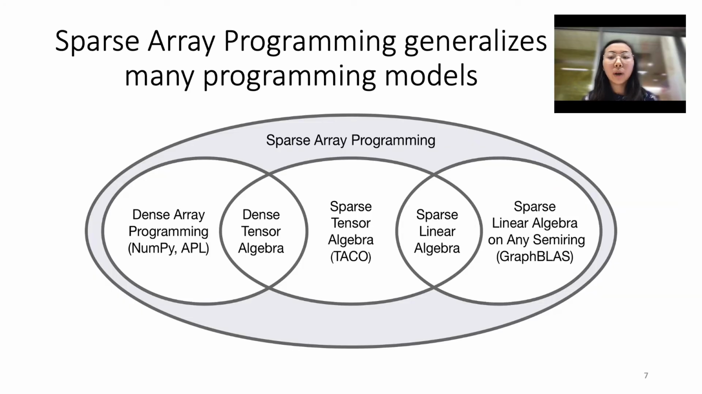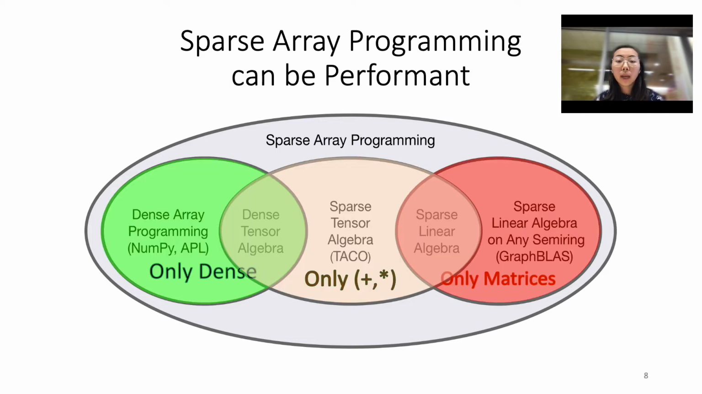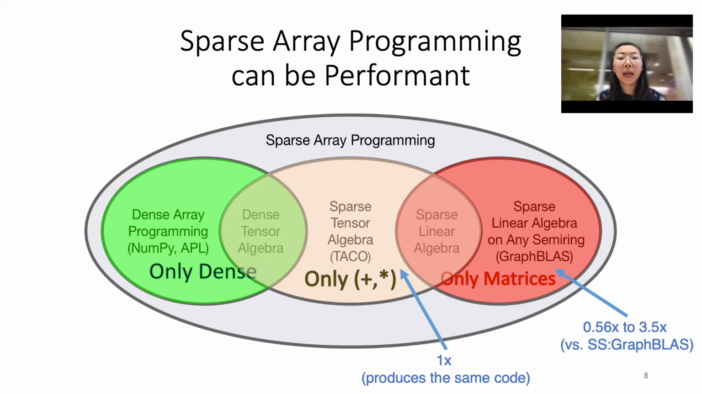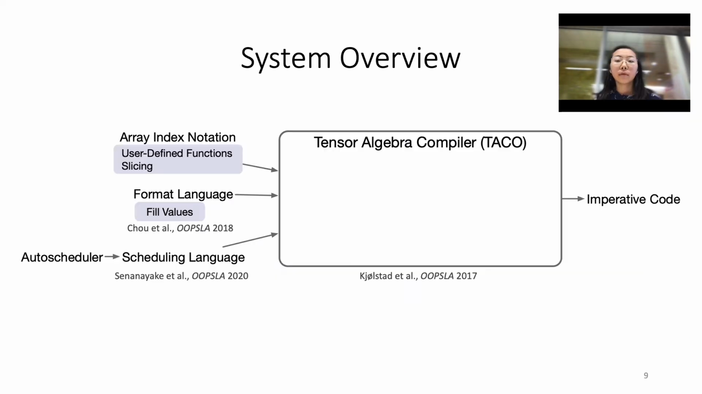We show that sparse array programming is a superset of all of the previously mentioned programming paradigms. We also demonstrate that sparse array programming can be performant. We can generate code that NumPy and dense array programming originally couldn't. Additionally, we produce the same code as the existing state-of-the-art Taco for sparse tensor algebra expressions. And furthermore, we are competitive with hand-optimized libraries like SuiteSparse GraphBLAS. And finally, we demonstrate how to generate more performant code for sparse array programs than the current state-of-the-art, namely PyData Sparse. Here's an overview of our compiler for sparse array programs.